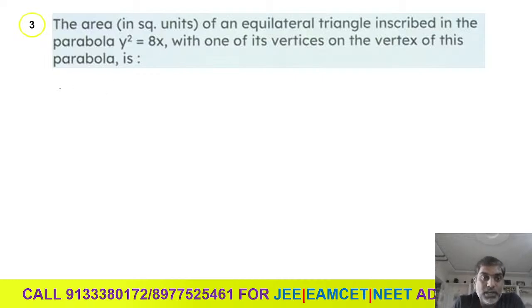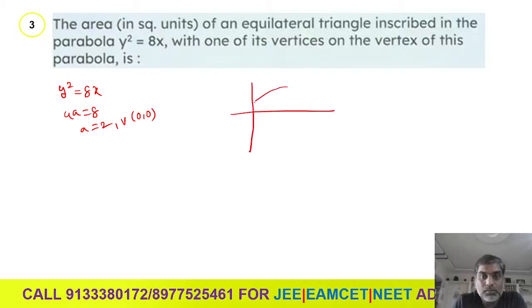What is the given parabola here? y square equals 8x is the given parabola. Then what is the value of a? A value is 2. And what is the vertex here? Vertex is 0 comma 0. If we draw the figure, this is the general form y square equals 4ax. So here the vertex is 0 comma 0 and the focus is 2 comma 0, right?